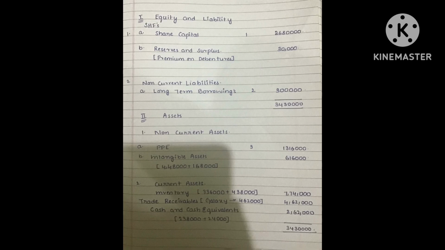In reserves and surplus, we have the amount related to premium on debentures. The book value of debentures is 3,30,000. The question says that the book value of debentures is settled at par by issuing debentures of Glorious Limited at a premium of 10 rupees for each debenture. So the calculation is 3,30,000 divided by 110, and we get 3,000 debentures. So 3,000 debentures into 10 rupees premium gives 30,000 as premium on debentures, which shall be represented in the reserves and surplus head under securities premium. In case of long-term borrowings, we have debentures issued amounting to 3 lakhs.